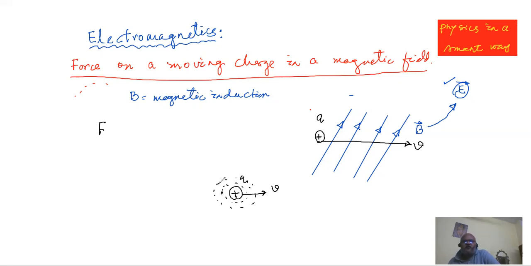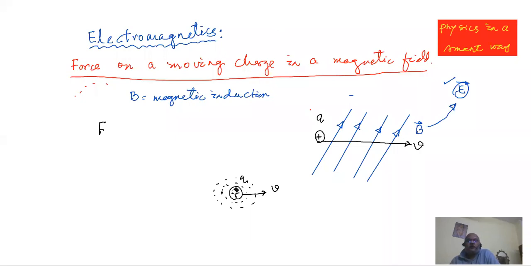But the moment the charge starts to move, such mysterious things happen that we have not been able to explain till now. The charge is seen to acquire a magnetic property, a magnetic field that gets developed around it. So now the moving charge has its own magnetic field, and it is present inside another magnetic field, which is represented by B, or magnetic induction. Because both are magnetic fields, obviously there is a force of interaction. We can explain it like this. Okay. Am I clear?